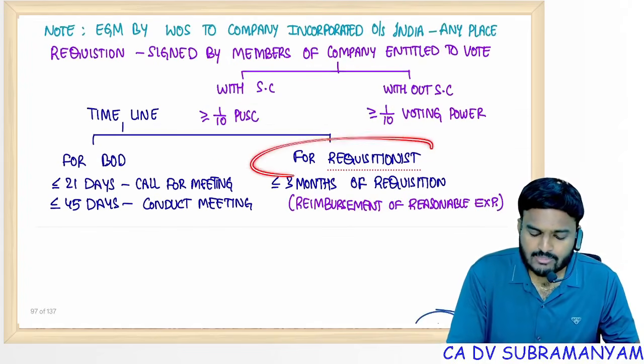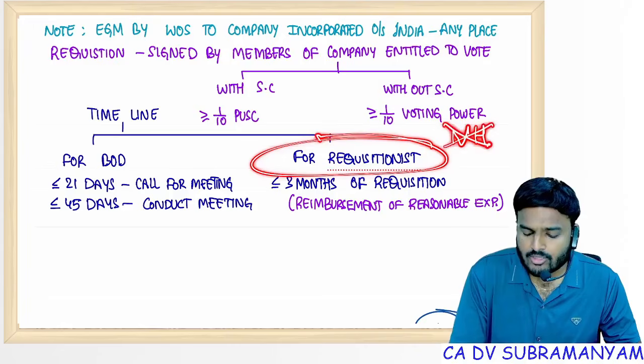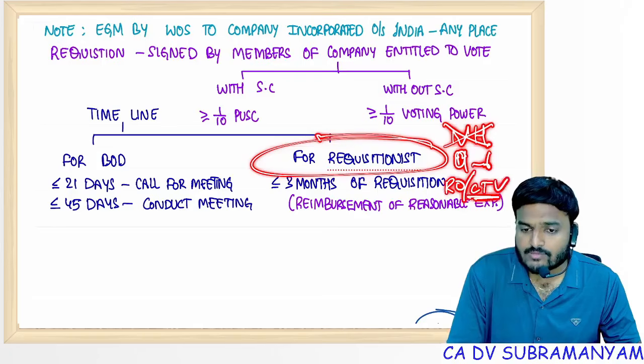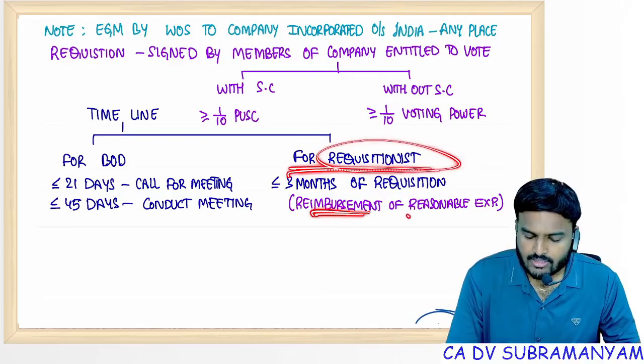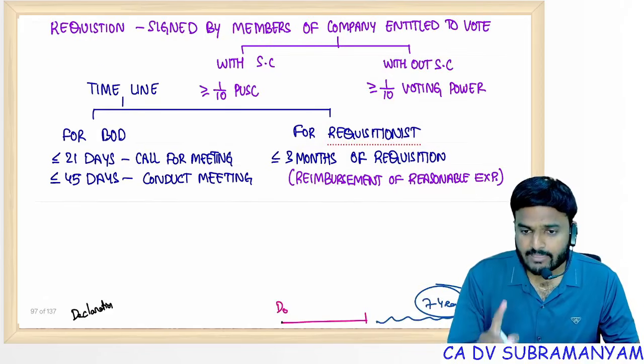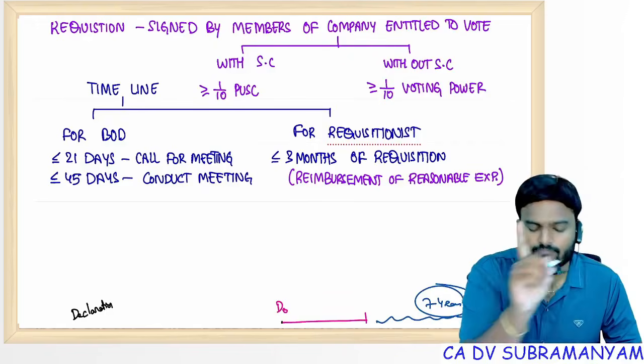But if the EGM is called by a requisitionist, that meeting shall be conducted on any day except a national holiday. National holiday not allowed. Time during business hours, and place either the registered office or in the city, town, or village where the registered office of the company is situated. If the requisitionist conducts the EGM, reimbursement of reasonable expenses: the company will reimburse, and the company will deduct the same amount from the salaries of the defaulting officers.